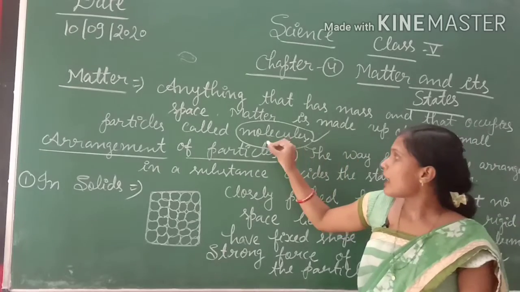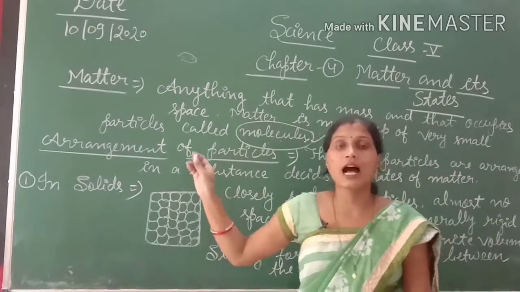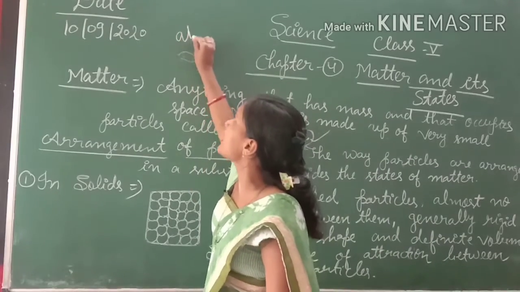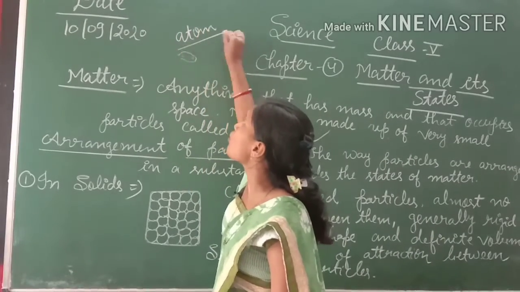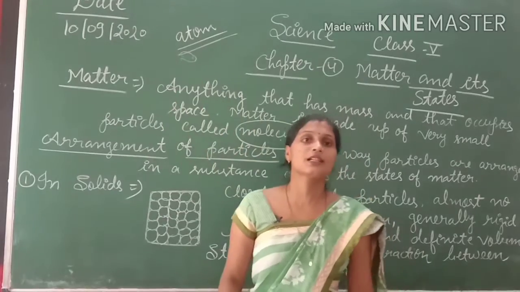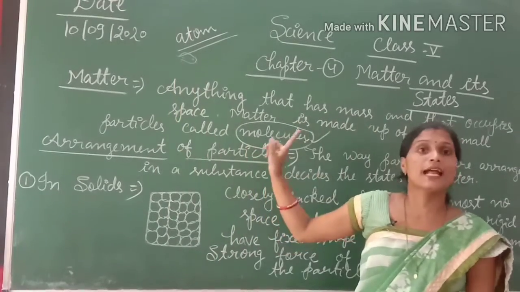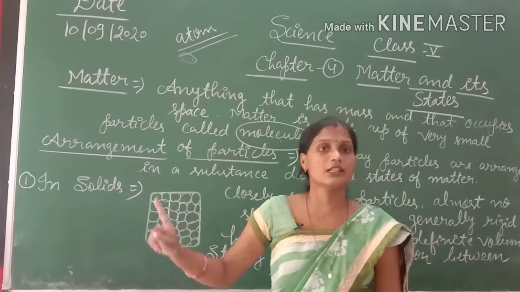Okay, and except molecules, there is also the atom, here one word, that is atom. An atom is also very small, we can't see it with our naked eyes. So atoms make molecules and molecules make matter.